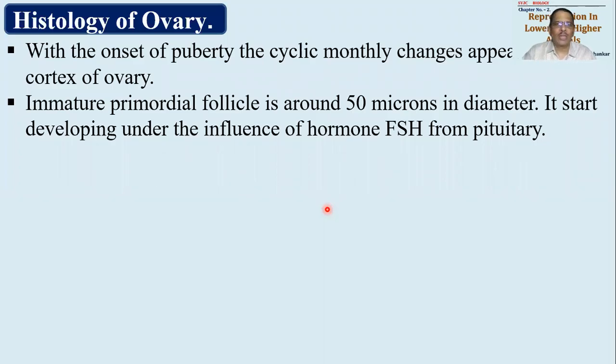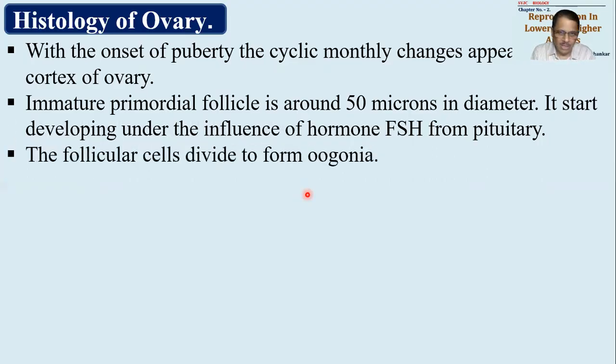This primordial follicle will start developing or undergoing growth under the influence of a hormone. This hormone is called FSH, follicle stimulating hormone, given by the pituitary gland. Don't worry, we are going to study the entire event once again while studying the menstrual cycle. So this is a trailer; in the menstrual cycle we will discuss all of this in more detail.